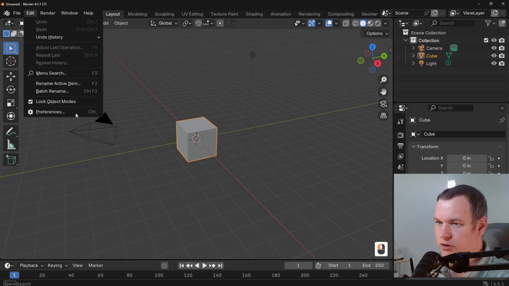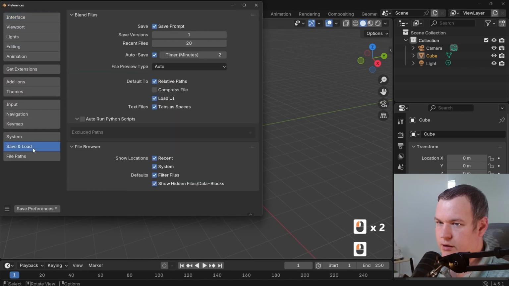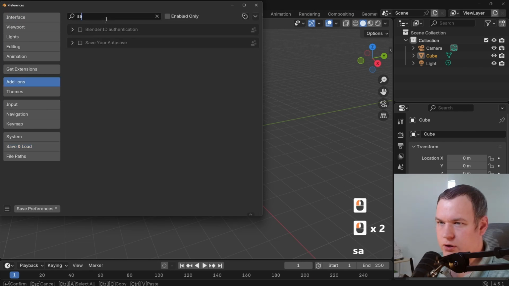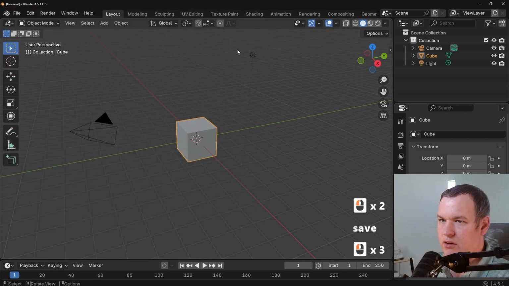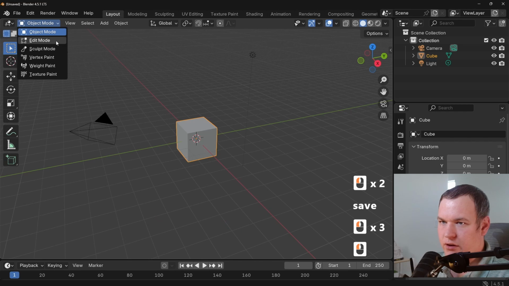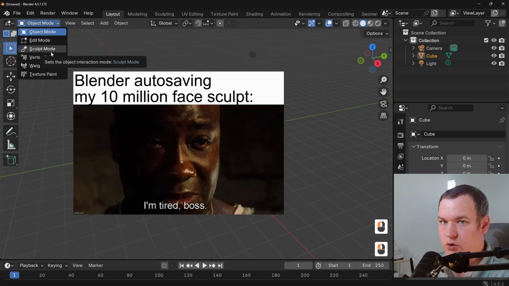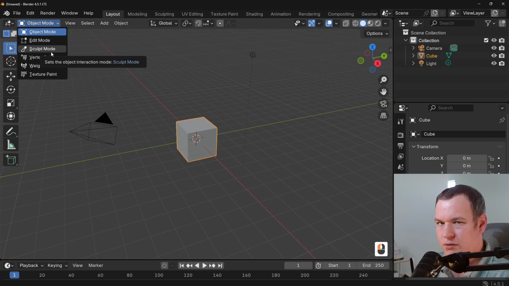Blender autosave? Will it autosave? Somebody recently told me that Blender autosave just never works for them. Like they have autosave on, they have the timer set, but it just never works for them. And I wonder what would cause that. Because in Blender, usually it doesn't save outside of object mode, which makes sense. You wouldn't want Blender to freeze mid-sculpt. But outside of that, what would prevent that?